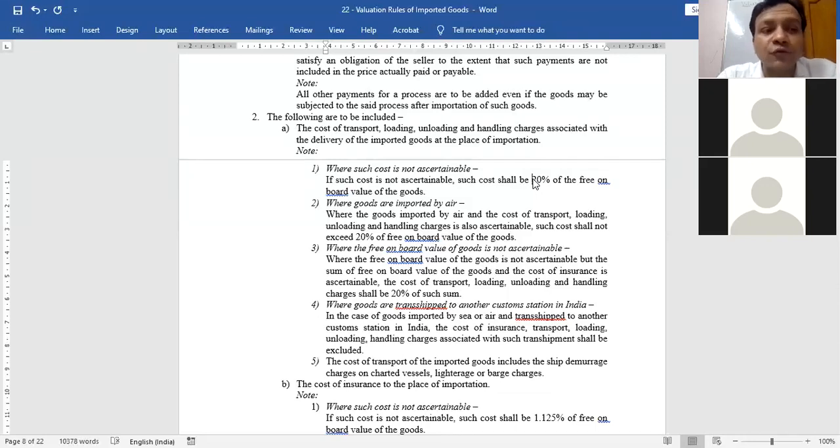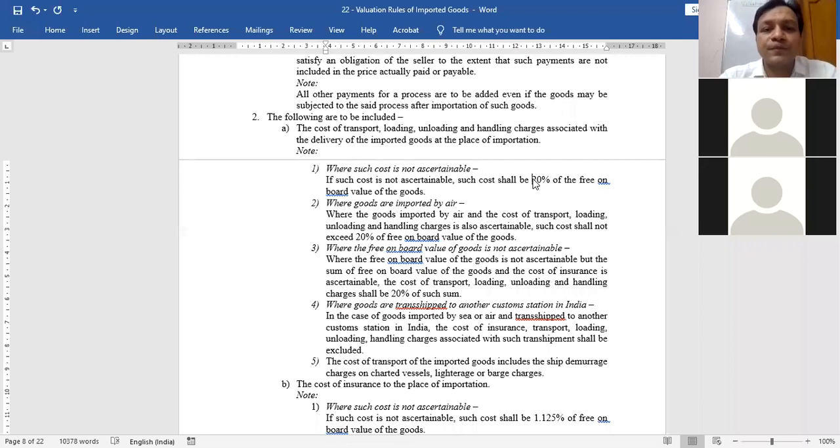Answer is 5 lakh rupees. Because if you import the goods by air, only then you have to make sure that the transportation cost does not exceed 20% of free on board. If you are importing by non-air mode, then it is actual. Even if the free on board value is 10 lakh, the cost may be even more than 10 lakh, it doesn't matter.